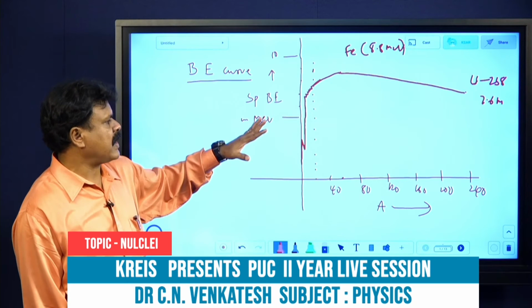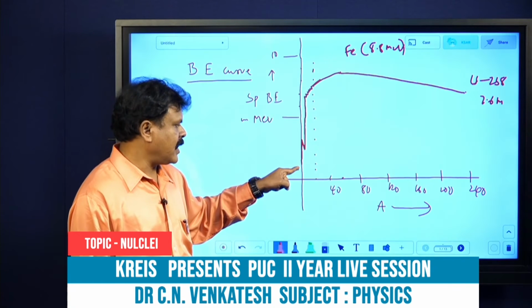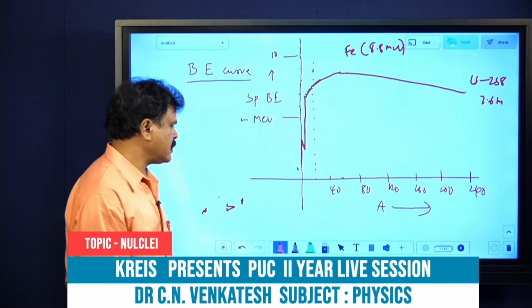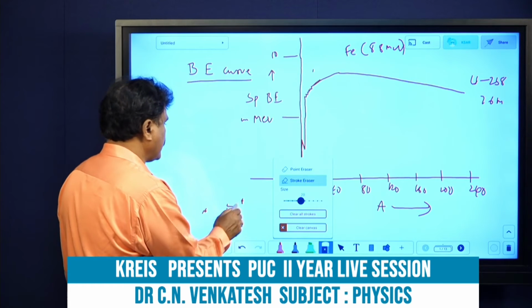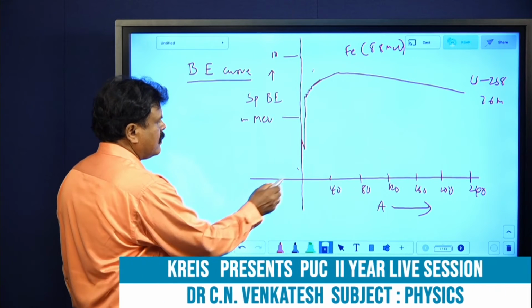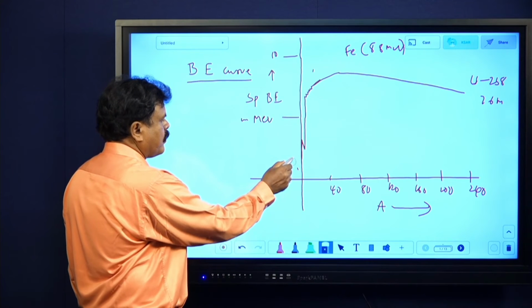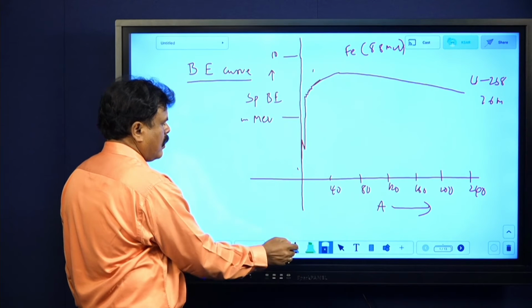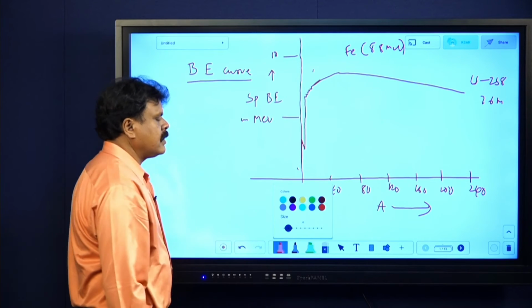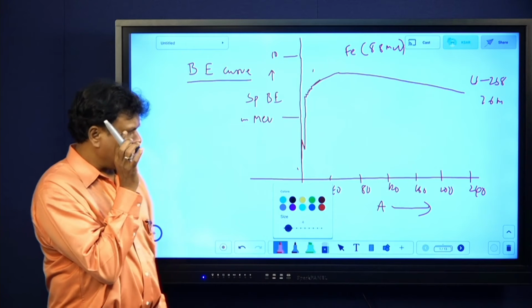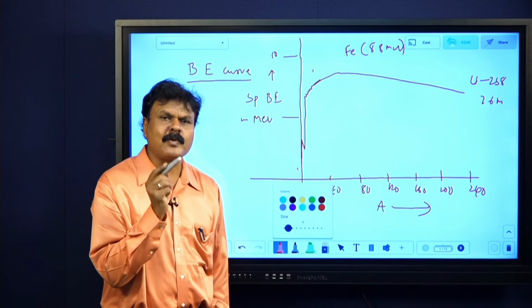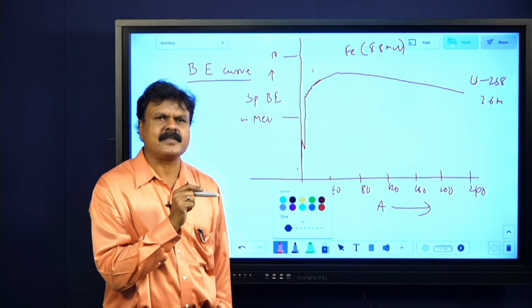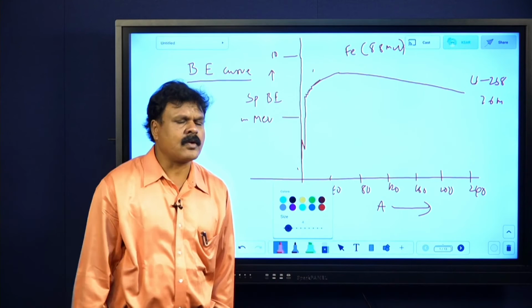This is specific binding energy versus mass number. Here, 1H1 is very, very small. Okay, 1H1, its specific binding energy is small. H2 is comparatively stable. H3 again is unstable. Now further, you have to go ahead.